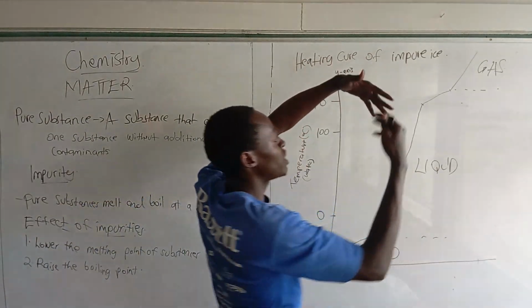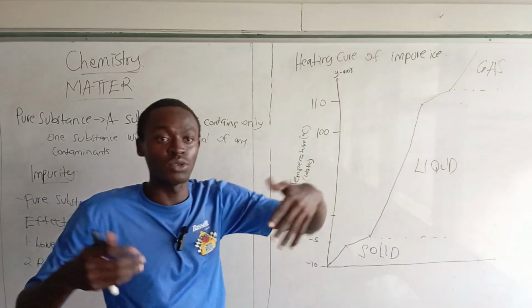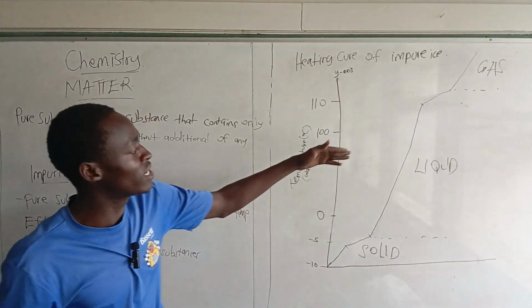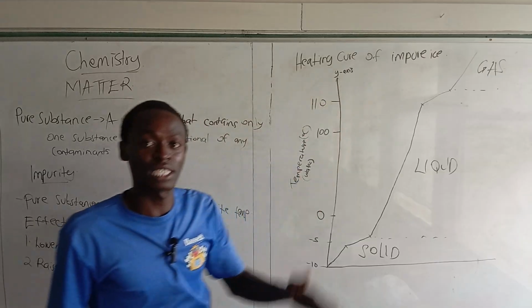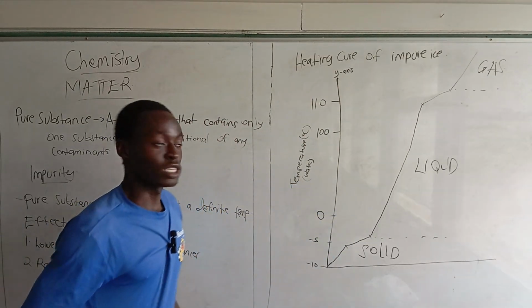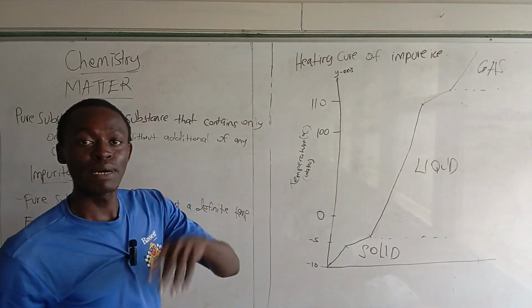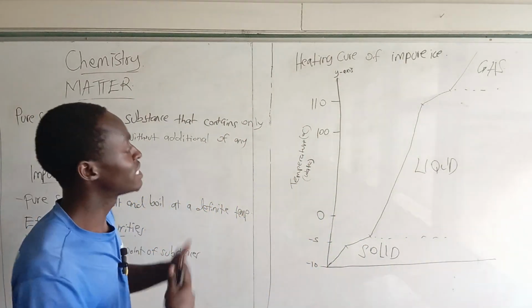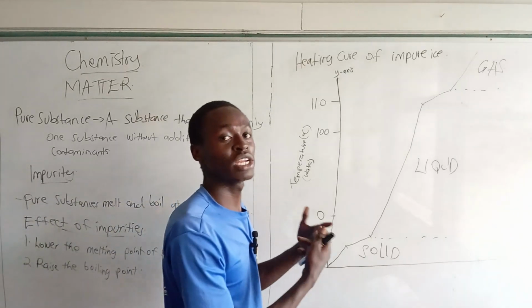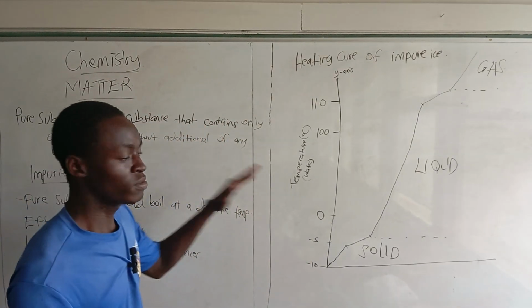That is enough to tell you that impurities raise the boiling point of substances. And once it all boiled, it is in the gaseous state. So it messed up the definite melting and boiling point of pure ice. Have you seen that?